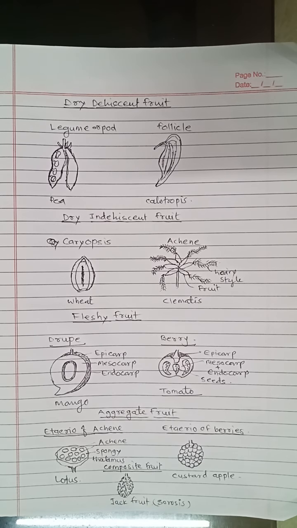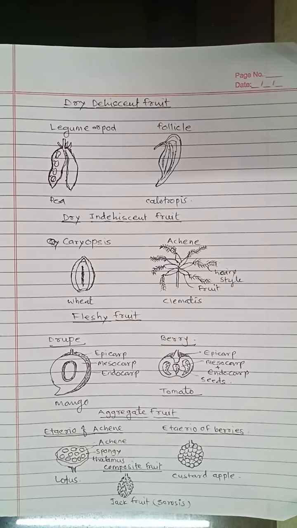The outermost covering is epicarp, it is thin and membranous, while the mesocarp and endocarp fuse with one another and form a fleshy part of the fruit. Example, such type of fruit is found in tomato, brinjal and grapes, guava, etc.